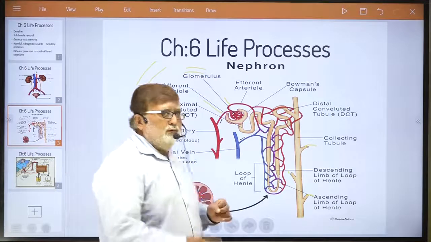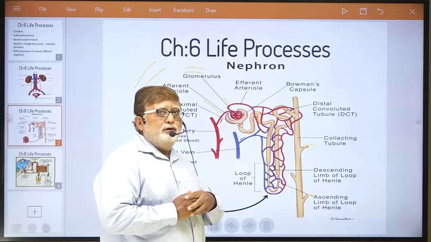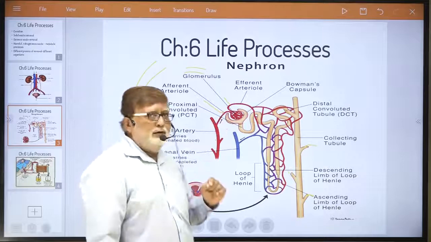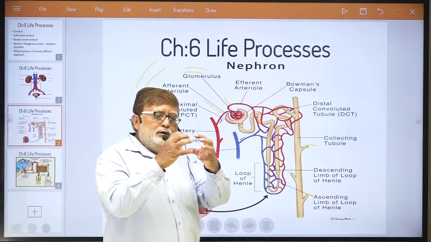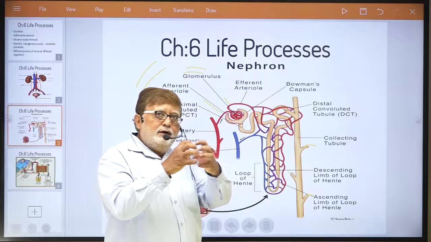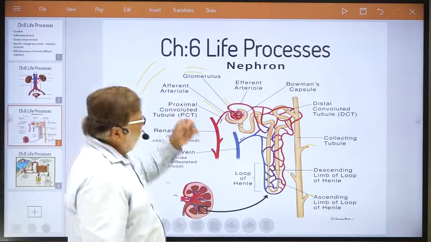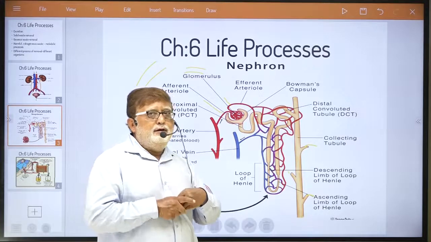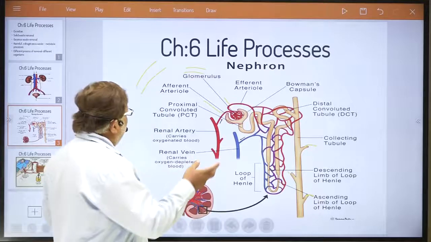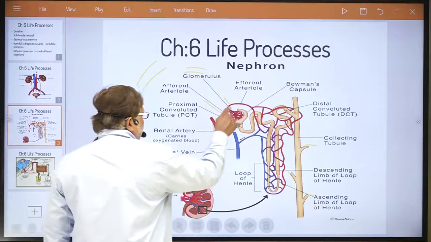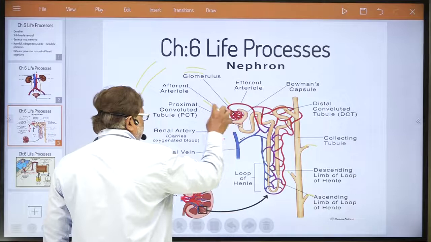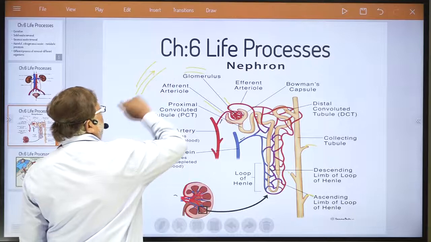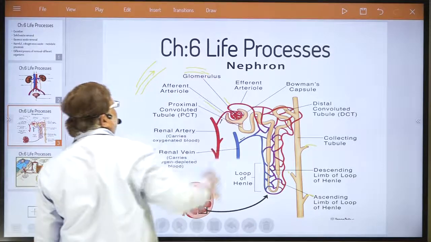So what type of mechanism is created here, that you need to understand. Because of the difference in diameter, one arteriole is thicker and one arteriole is thinner. The afferent arteriole has more diameter than the efferent arteriole. So what happens, dear student? Obviously in the glomerulus, in this convoluted structure of capillary, more blood will enter and less blood will leave.